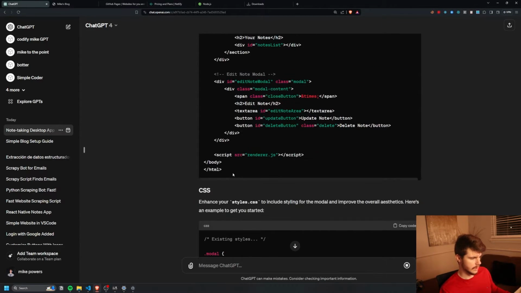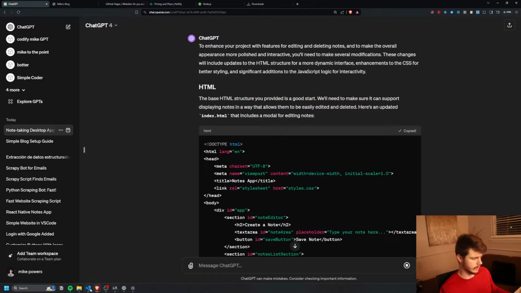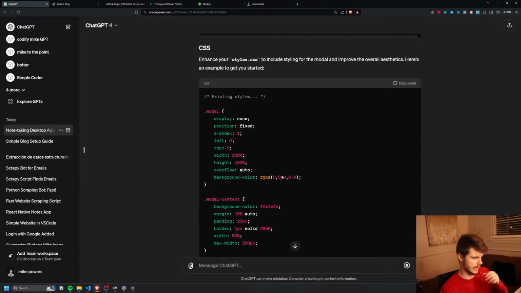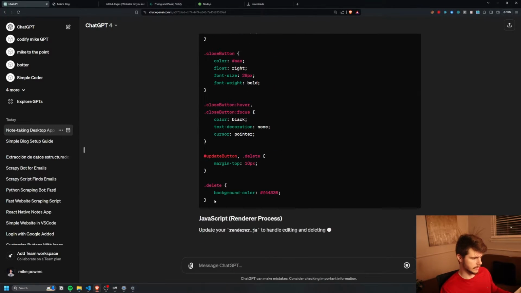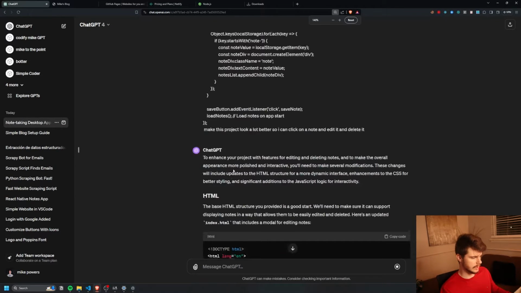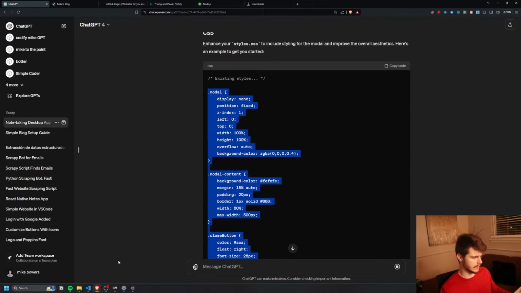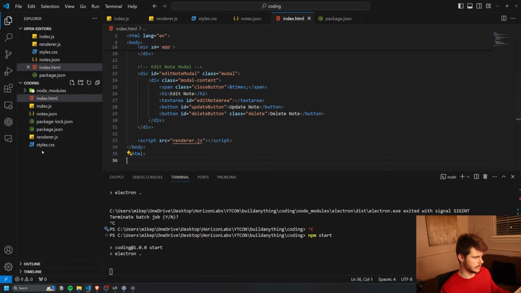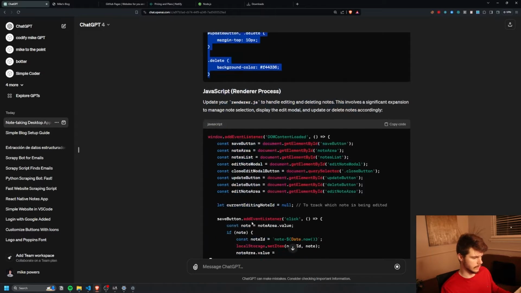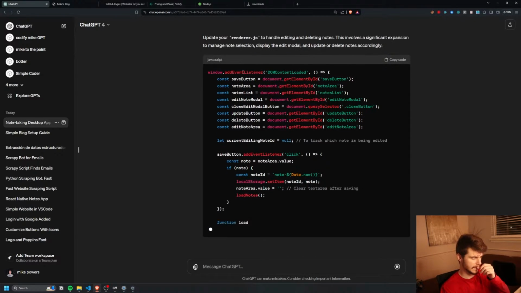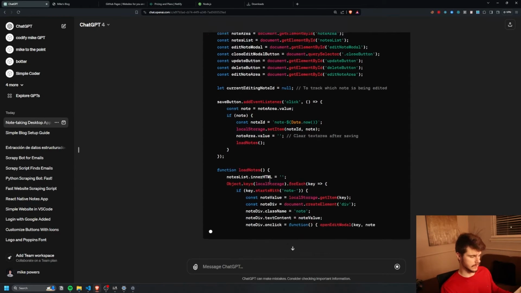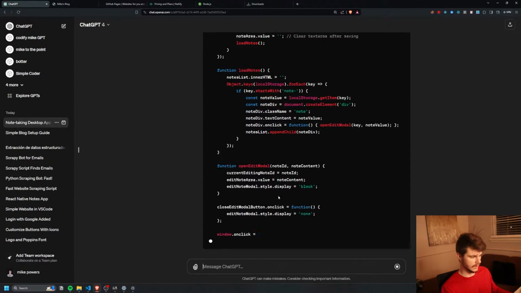So we have our new HTML, which I'll copy over and I'll paste this in here. And then we also have some new styles here. All right, so I'll take these. So it tells us we want to just put these in, looks like our existing styles. So I'll copy those. And then I'll just come down to the bottom here and paste those in as it told me to. And then same thing for, okay, so the renderer.js has to be updated to delete our notes as well. Let's continue editing on this one.